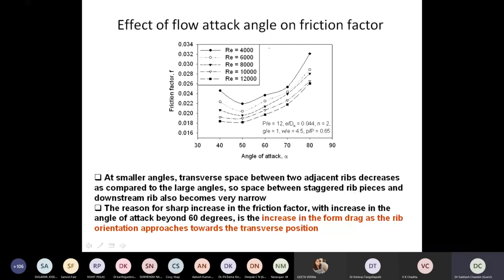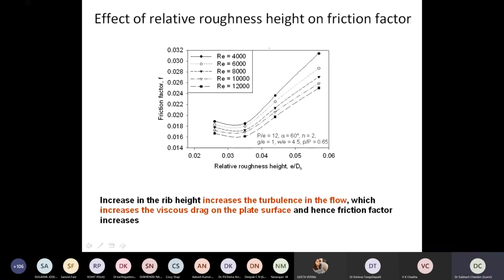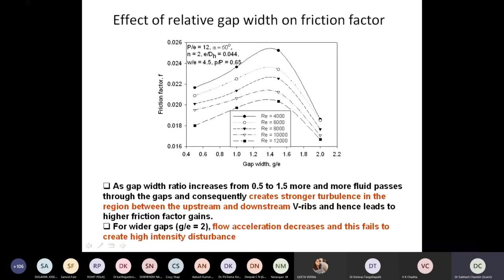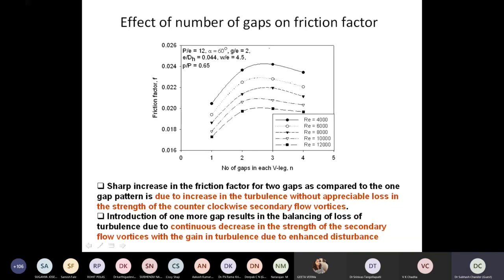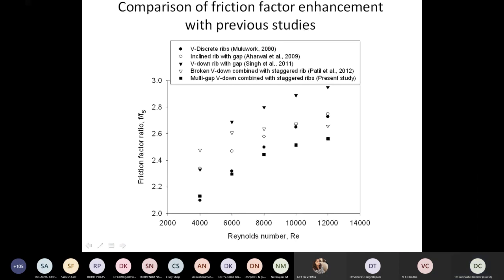So this is how we can decide that the height of the rib, if it is low, is giving you a reasonably low value of friction factor. Similarly, the gap, which is of the order of 1, gives a reasonably low friction factor. Similarly, if the number of ribs is 2, they give a reasonably low friction factor. We could see that in our study, the friction factor was quite low as compared to the other studies. Then we performed the analysis the same way I discussed.